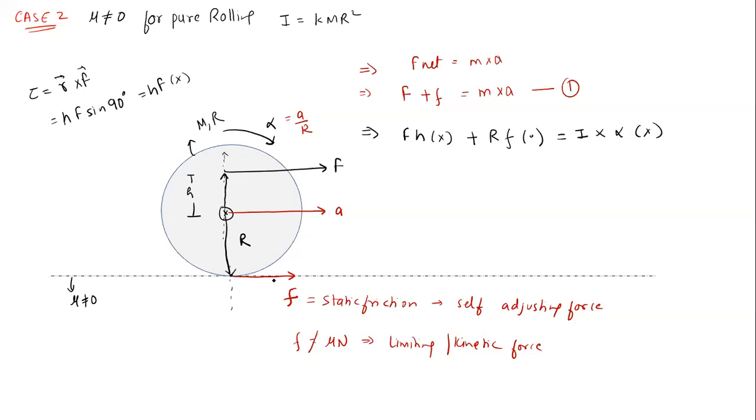Now I can take cross as negative and dot as positive. Alpha will be in the same direction as the net torque. But when you are going for pure rolling condition, you assume that there is no friction, then you find the net torque. Okay, fine.